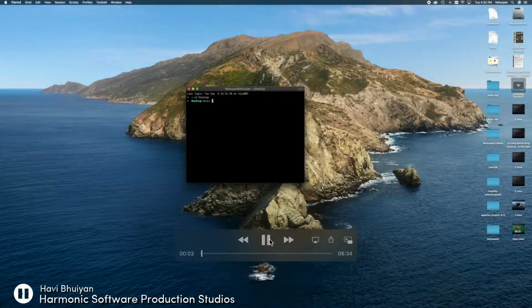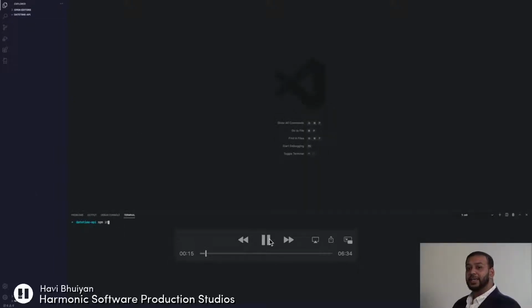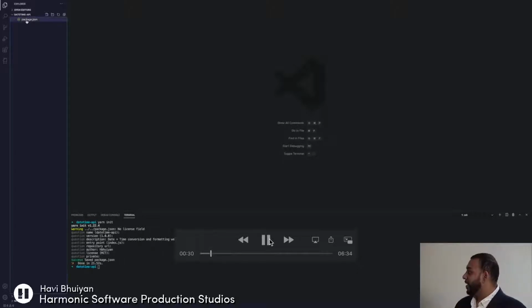So the first thing we're going to want to do is set up a directory for our new service. In this case, I'm calling it Datetime API. I'm going to open it up in Visual Studio Code. What we're going to need to do first is create a package.json file. This file essentially holds metadata and information about our new package that we're building, or our new application. It also helps us manage the dependencies. We're going to use yarn init to create that package.json file that'll hold all of our dependencies.